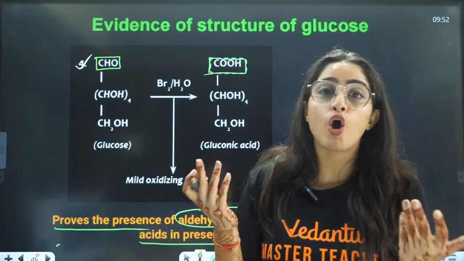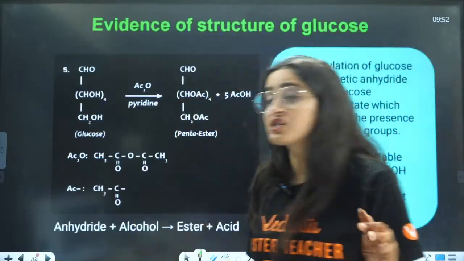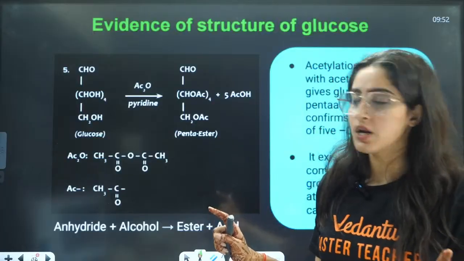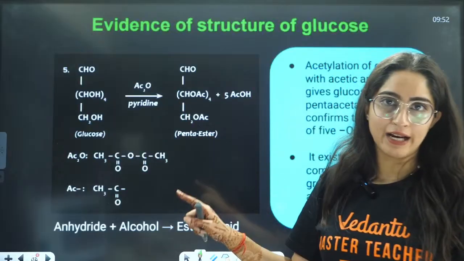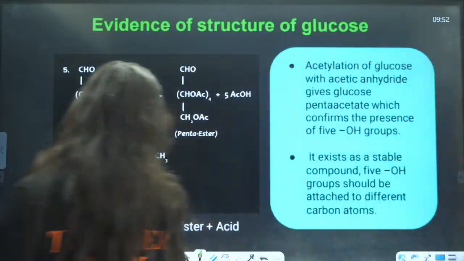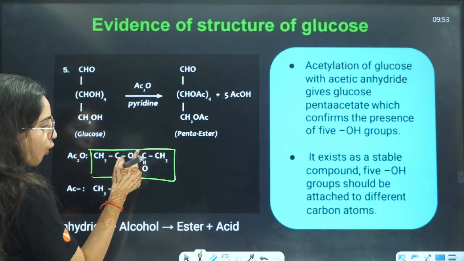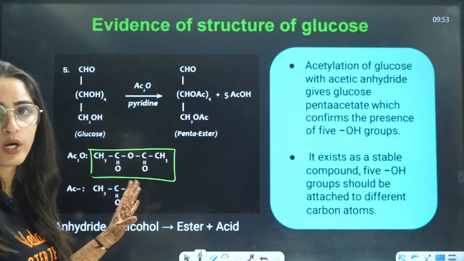But we are not sure what other functional groups are present here. So for alcohol identification, we will react this with acetic anhydride, that is CH3COOCOCH3. With acetic anhydride, what will happen?